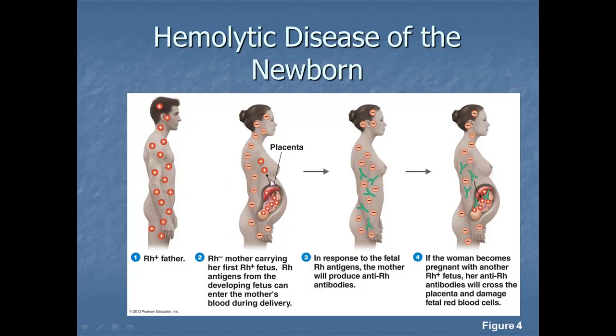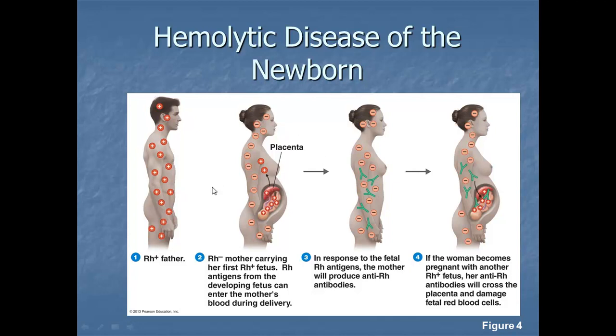So what the mother does is she doesn't have these Rh antigens. So she's going to make antibodies against that antigen. She gets pregnant a second time by that same father, and this baby again is positive. Now her antibodies are going to attack her baby and lyse those baby's red blood cells. So that's what they mean by the hemolytic disease of the newborn.